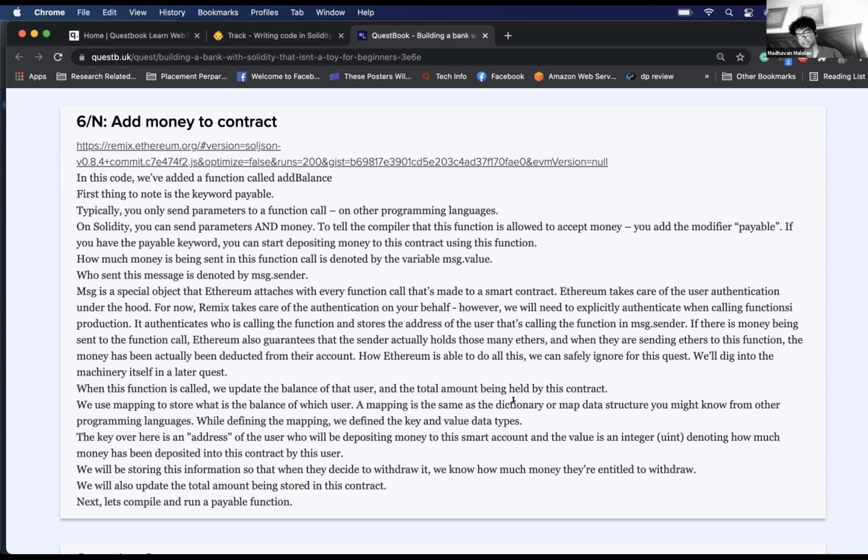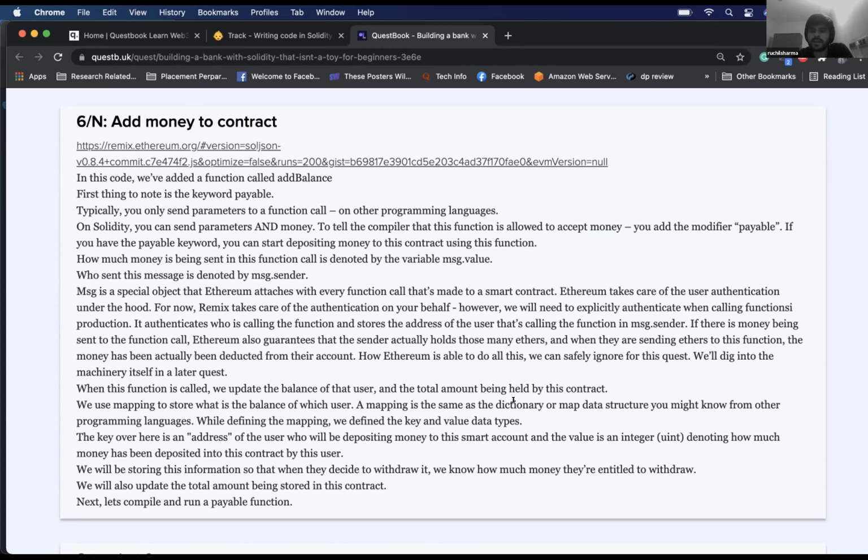But let's say in a malicious world, if there is some way to update message.sender for a particular function call, that's not possible, right? Ethereum takes care that it's impossible to tamper with the message.sender object. It's basically going to give you the address of the account from which this particular function was called. Basically the username: who called this function? Okay, Harsha called this function, so let me do what I'm supposed to do on Harsha's account.